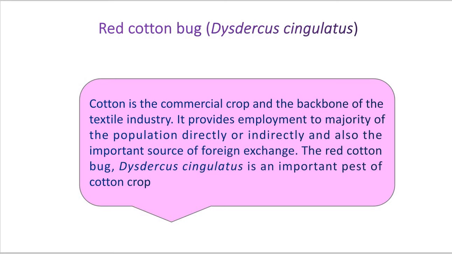Now the red cotton bug Dysdercus cingulatus is an important pest of the cotton crop, a serious pest. The nymphal and adult stages are the infective stages, and they deposit their excreta on the cotton boll, or with their mouth parts they suck the oils from the seeds or from the cotton buds.